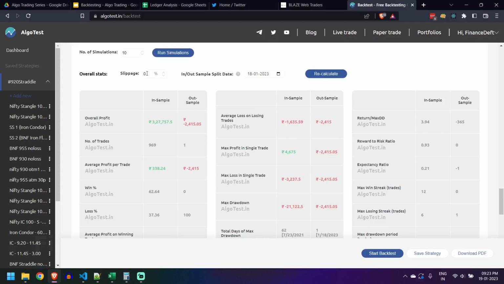So coming to slippages, while testing an algo, you have to consider slippages that can be in real execution. There can be slippages where you wanted to enter at 100, you ended up selling at 98, or you wanted to exit at 120 and it got exited somewhere at say 121. So there will be some slippages. So we can consider maybe 0.2 percent of slippages, and we can recalculate. There you can see there isn't much of a difference. So this is the one where we do not trail to the cost.